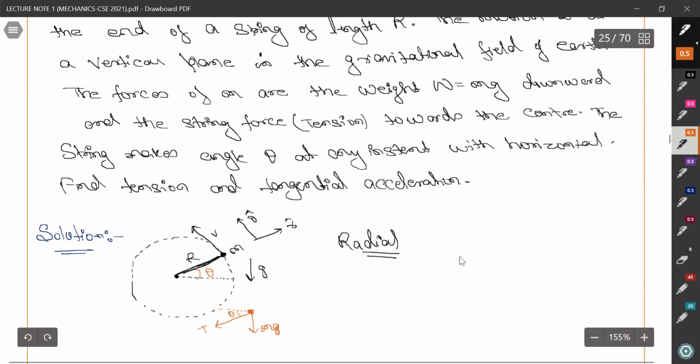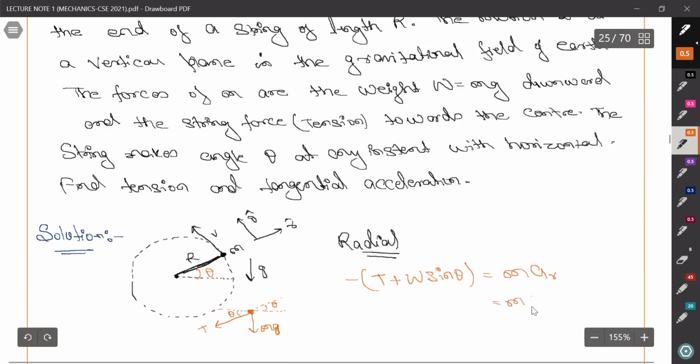So if we write down the radial component, we can write minus T plus W sine theta, and it should be equal to the centripetal force, that is m a_r.